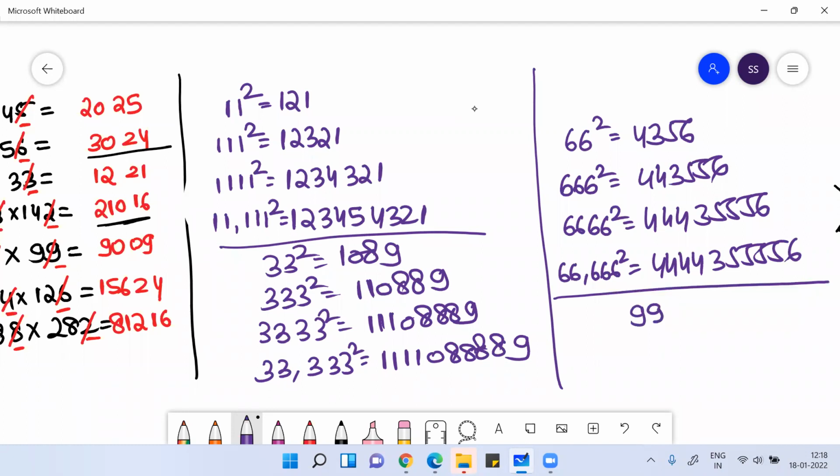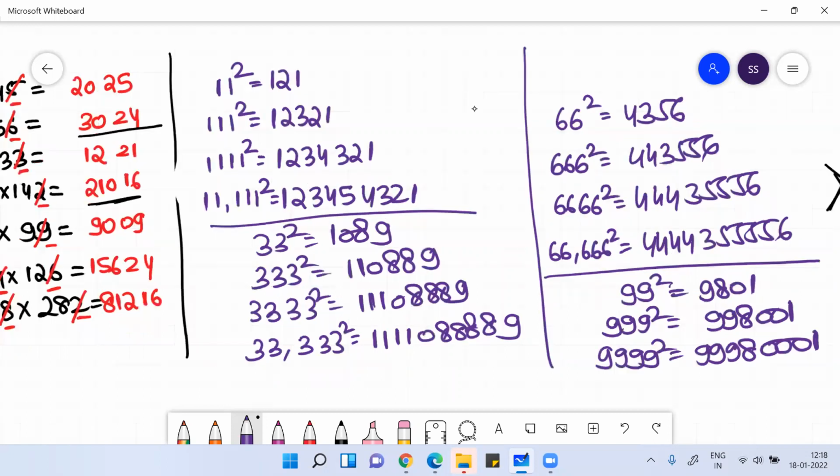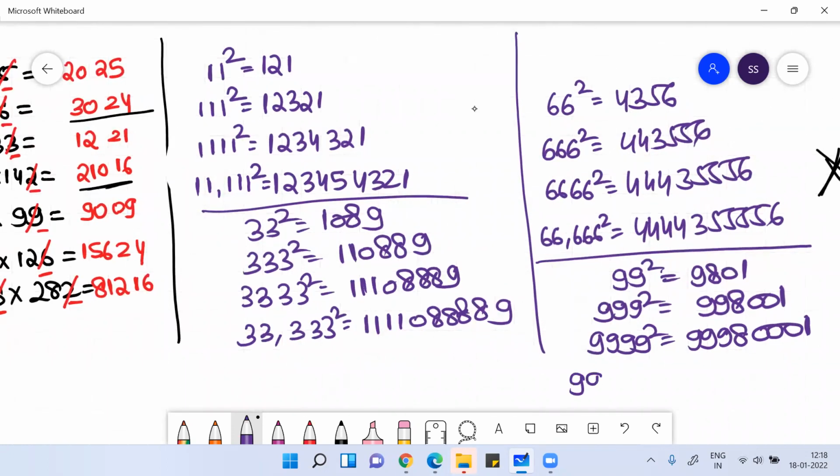Like this, 99 square is 9801. Then 999 square, it is 998001. Then 9999 square, it is 9998001. Then 99999 square, it is 999980001. Are you getting this pattern, guys?